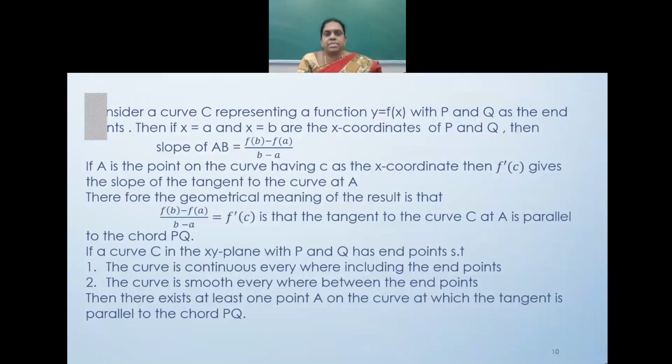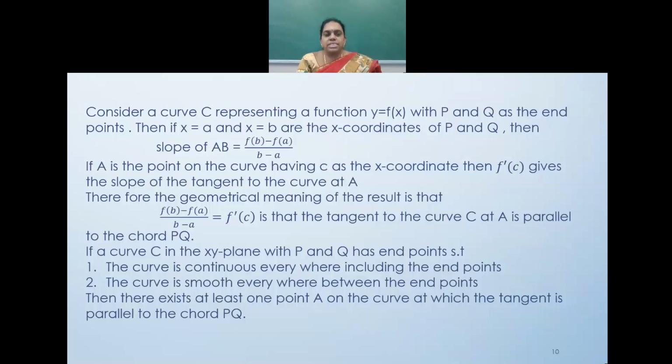Consider a curve C representing a function y equal to f(x) with P and Q as the endpoints. Then if x equal to a and x equal to b are the x coordinates of P and Q, then the slope of PQ is equal to (f(b) minus f(a)) divided by (b minus a). If A is a point on the curve having c as the x coordinate, then f'(c) gives the slope of the tangent to the curve at A. Therefore, the geometrical meaning of the result is that (f(b) minus f(a)) by (b minus a) is f'(c). We know f'(c) is the tangent to the curve which is parallel to the chord PQ.